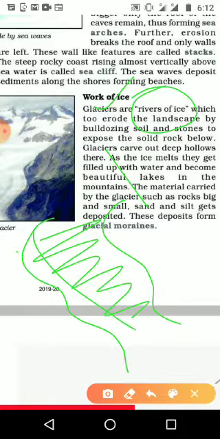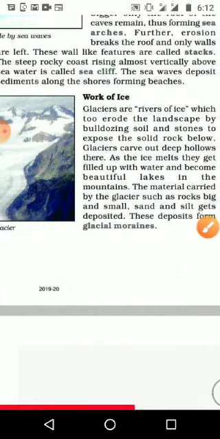In summer, or sometimes when it is moving altogether, it will take big rocks with it because of the force of the water, and it is eroding the landscape by bulldozing soil and stones to expose the solid rock below. Near the downside of the river bed, we can see the big rocks, and from the rock, with the force of the water moving, it will become stones and move along with that. And glaciers carve out a deep hollow there.